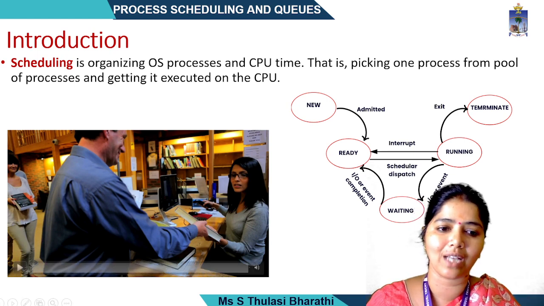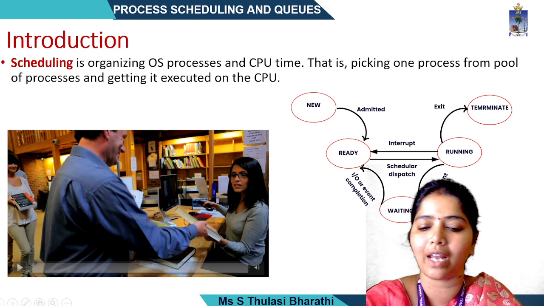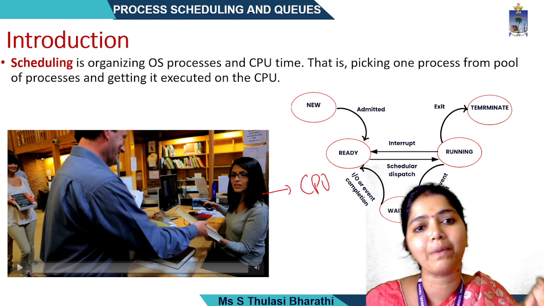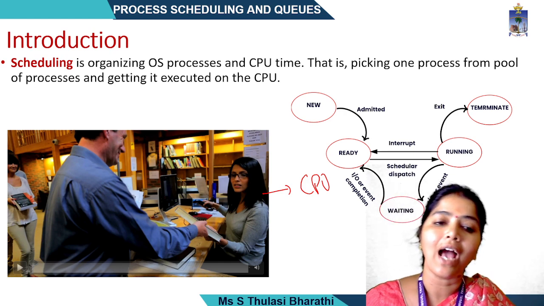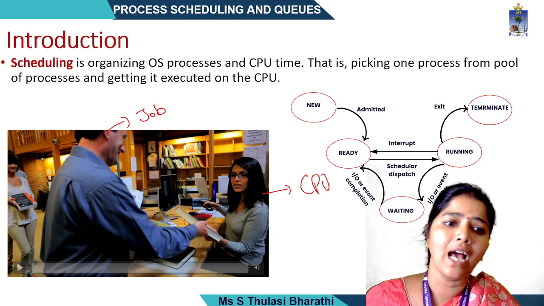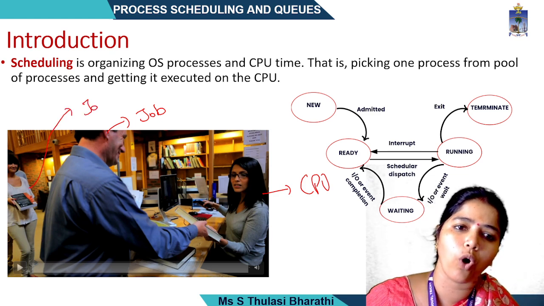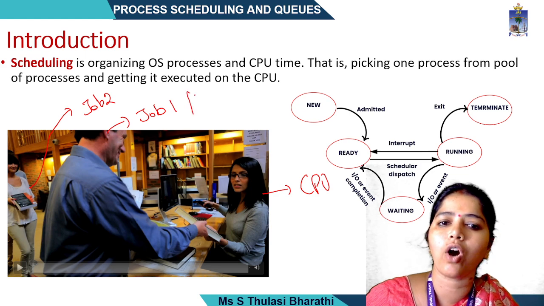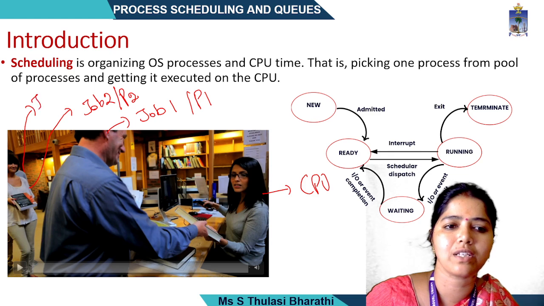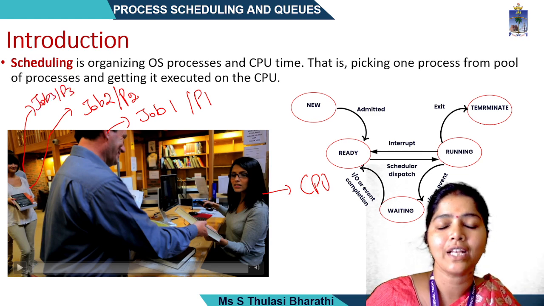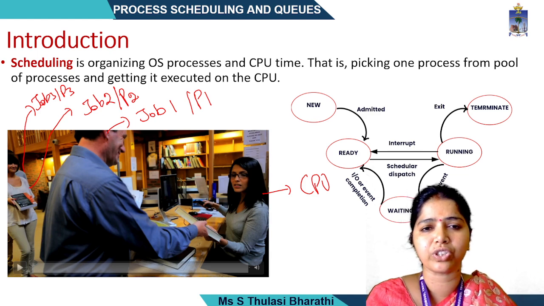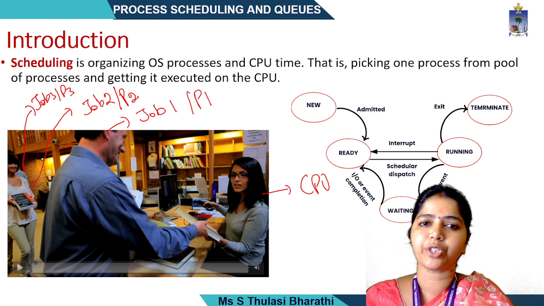Here I have given you an example. Assume this is a librarian. This is the CPU, where all the instructions come in and are processed. This person is called a job or process 1, this is job 2 or process 2, and behind we have another person, job 3 or process 3. They come into the library, get their books, have them scanned, get permission, and go out.